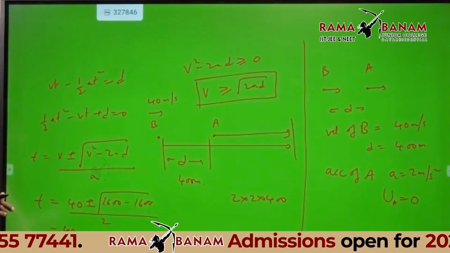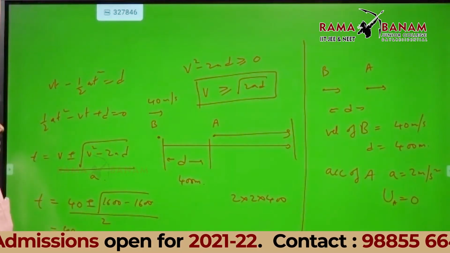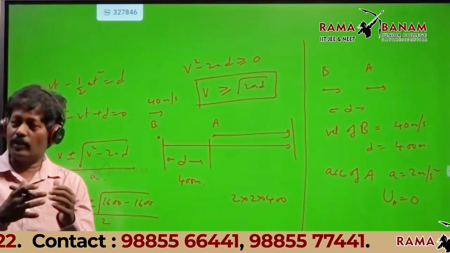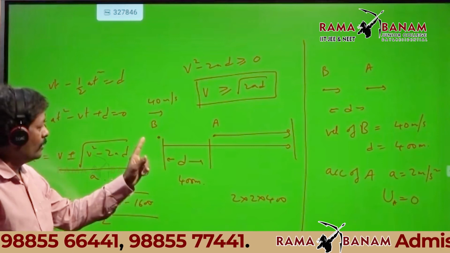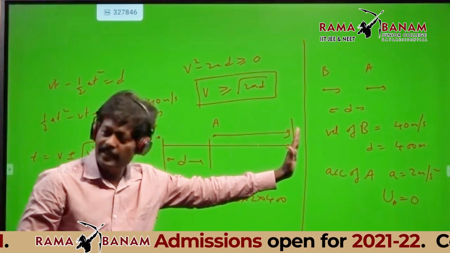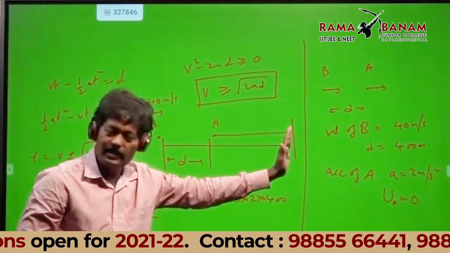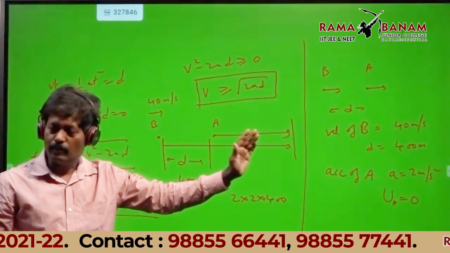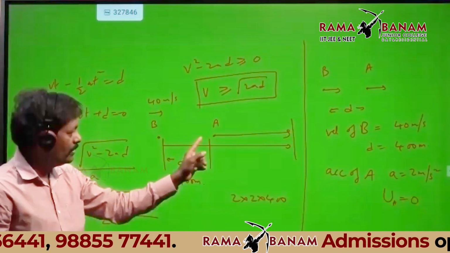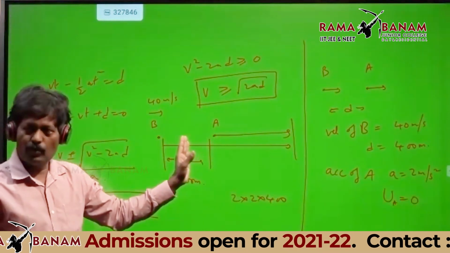Now listen carefully. Now you will understand the actual reason why we have derived all those conditions. The distance traveled by B is Vt, minus the distance traveled by A, which is half at square. Why only half at square? There is no initial velocity for A, only acceleration.